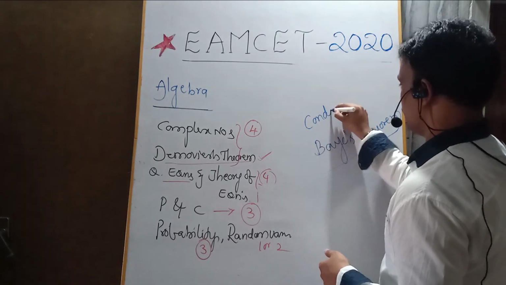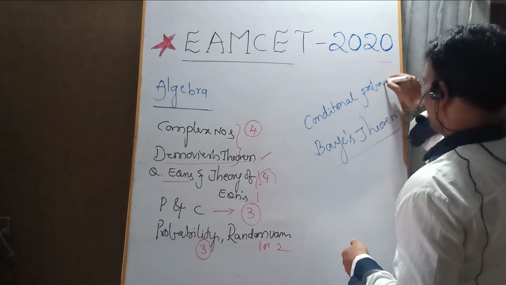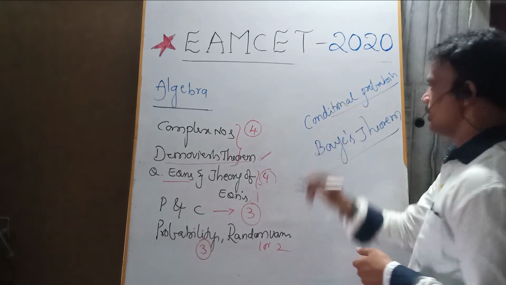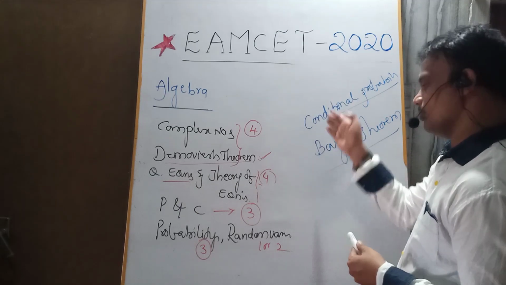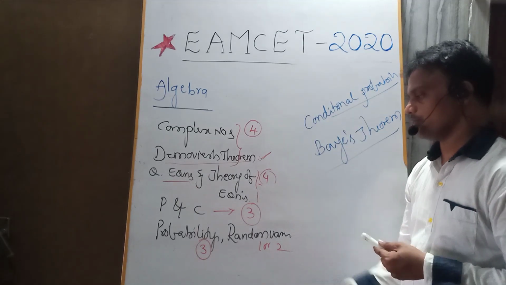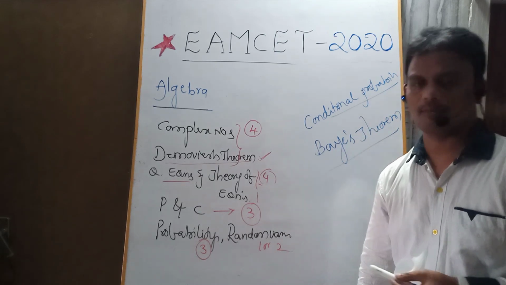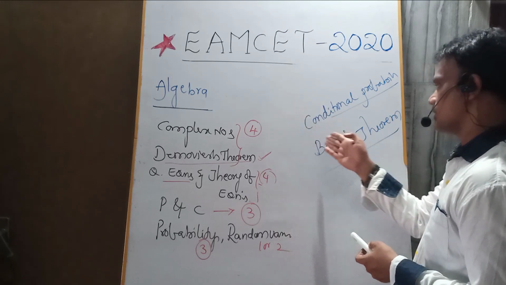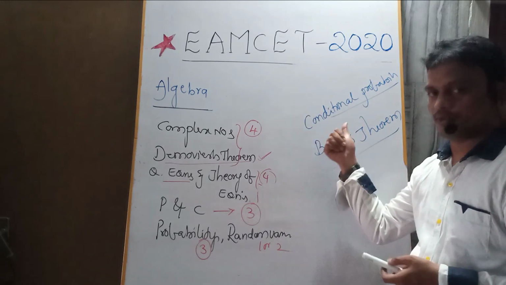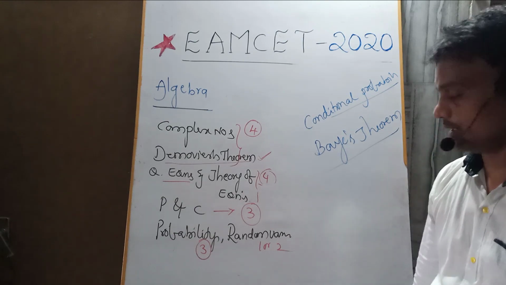And conditional probability, and before that, basic probability basics, so please focus on that. Please focus on the conditional probability and the Bayes theorem, and some particular conditions are there. So please focus on that from the probability. There will be a chance to get 3 questions.